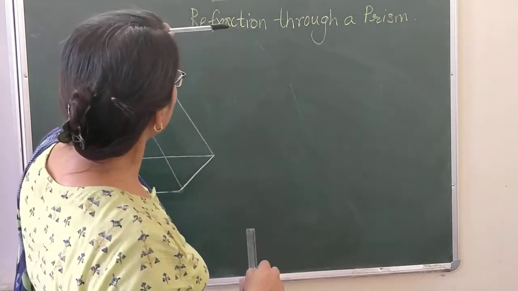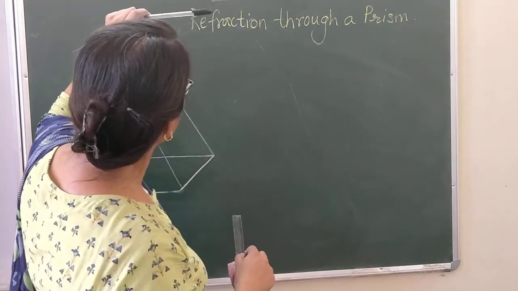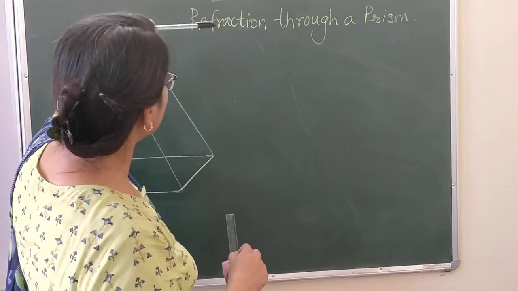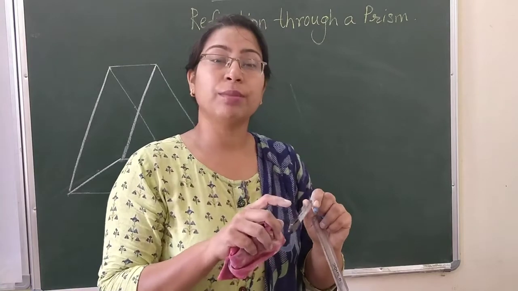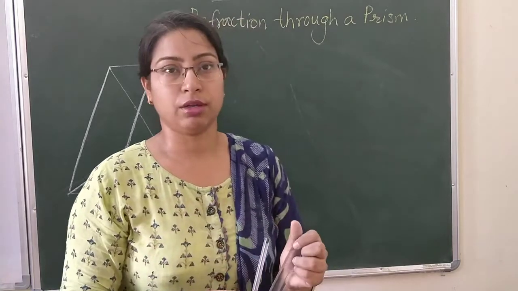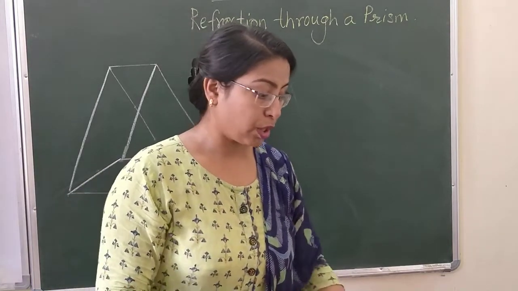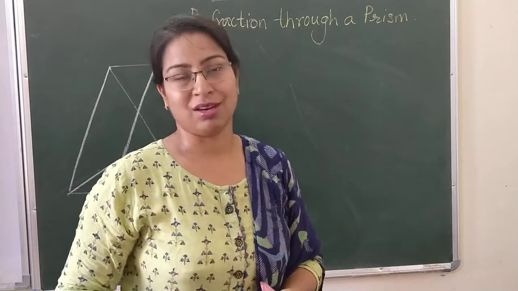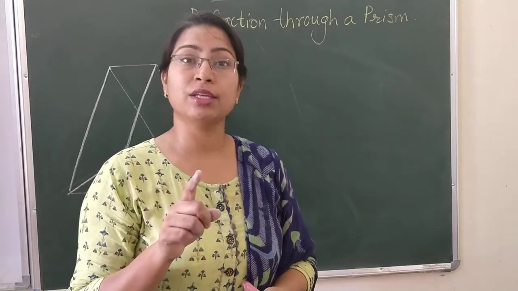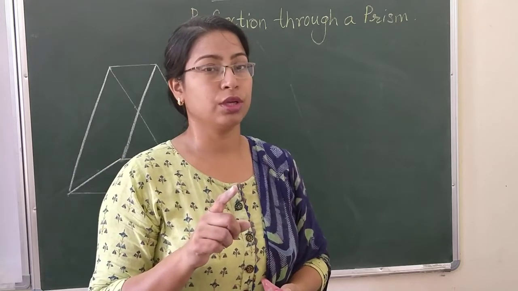When you focus the pen on a source of light at a certain angle, at the edge of the pen, you are able to see different bands of color. So now the point is, why are you able to see different bands of colors? The same phenomenon is observed in nature also.